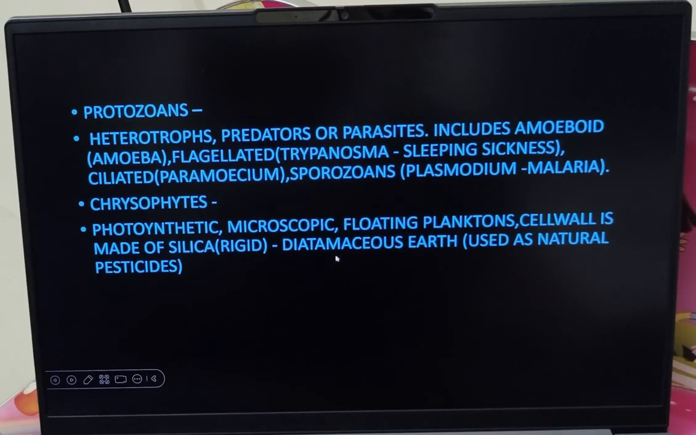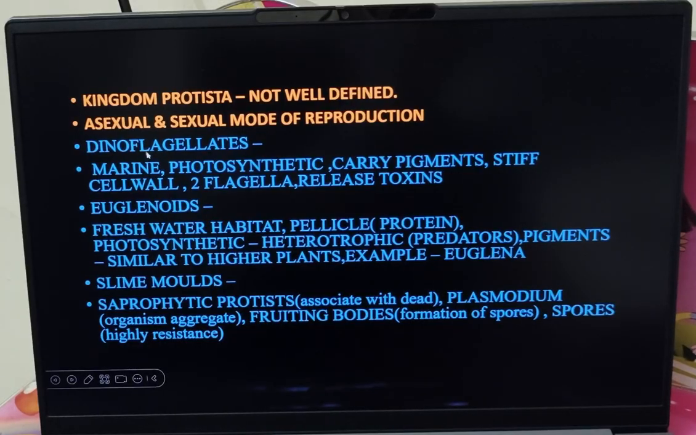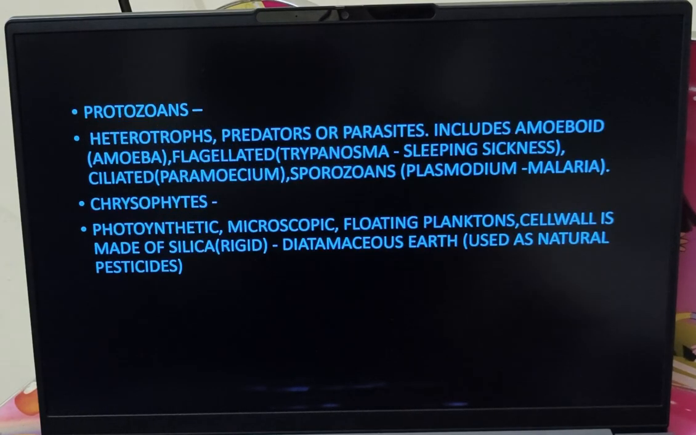So they are called diatomaceous earth, which means you can find these diatoms as white powder in the earth, which acts as a natural pesticide. It doesn't allow unwanted organisms to grow along with it, and they are used as natural pesticides. So kingdom Protista is not that well defined except for the mode of reproduction. It includes dinoflagellates, euglenoids, slime molds, protozoans, and chrysophytes.